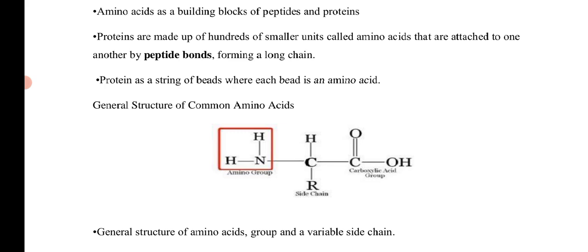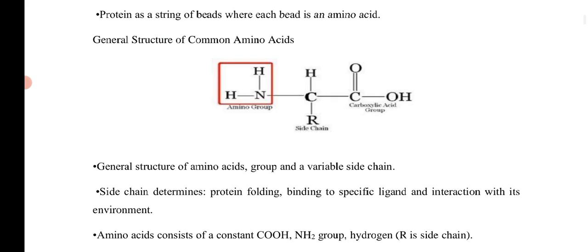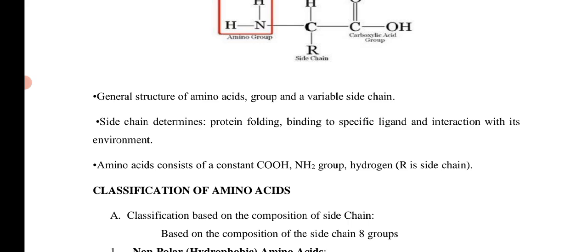These are all the functional groups: the amino group, the carboxyl group, the side chain, and the hydrogen with the carbon. Only then is it called an amino acid. In the general structure, variable side chains are also present, and the side chain may affect protein folding, binding to a specific ligand, and interaction with its environment. Amino acids consist of a constant amino group, a carboxyl group, and a hydrogen, with variable side chains. These are all the definitions of amino acids.